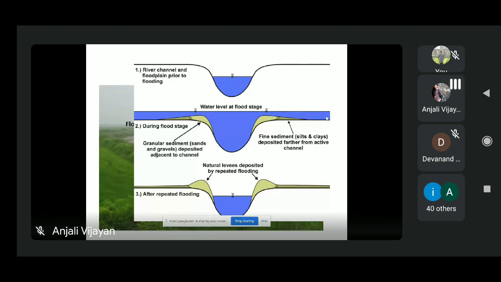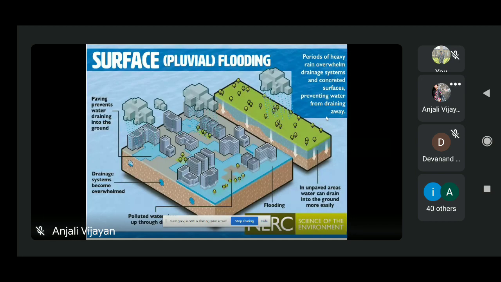So this is about riverine flood. Now we will see pluvial flooding or surface flooding. Before that, we will see urban flood. I don't have a picture for urban flooding.